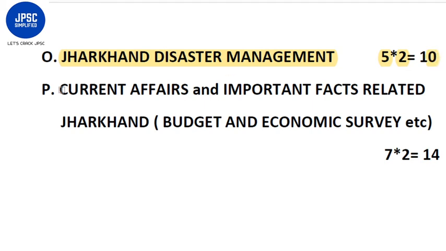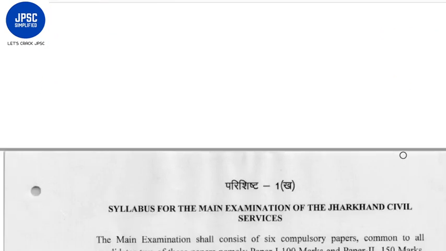And the last topic, I think it should be the last topic, would comprise current affairs and important facts about Jharkhand. This would include budget and economic survey. A total of 7 questions would be asked from this topic, total of 14 marks. Each question would be of 2 marks. So these were the topics for the prelims examination.